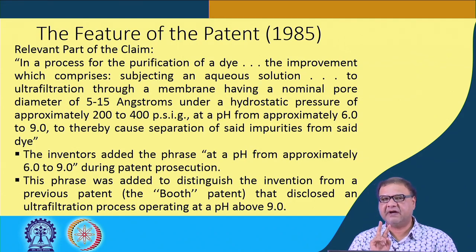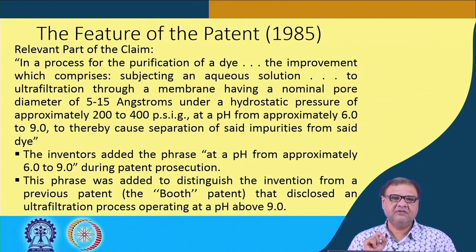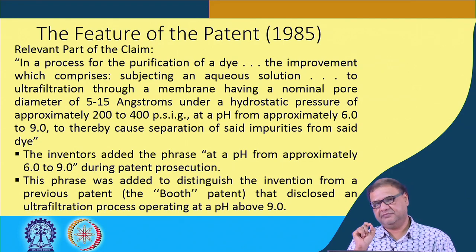What is the range? 5 to 15. Under a hydraulic pressure of approximately 200 to 400 psig, and then it mentions, this is the most important part, and this became the subject matter of the contention, at a pH from approximately 6 to 9 to thereby cause separation of the said impurities from said dye.